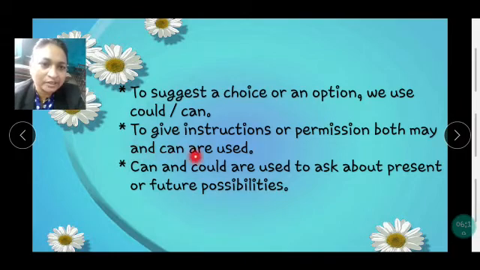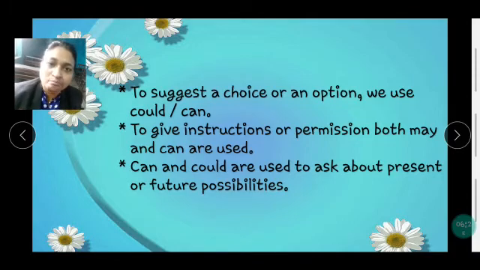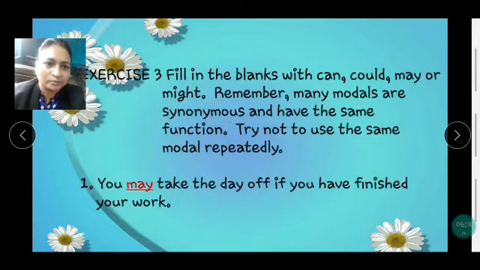Here they have written that you can use may and can, but may is considered to be more polite and more respectful, so you have to use may. Can and could are used to ask about present or future possibilities. As I said in the beginning, the same way you can use can and could. Now let's do exercise 3, filling the blanks with can, could, may or might.